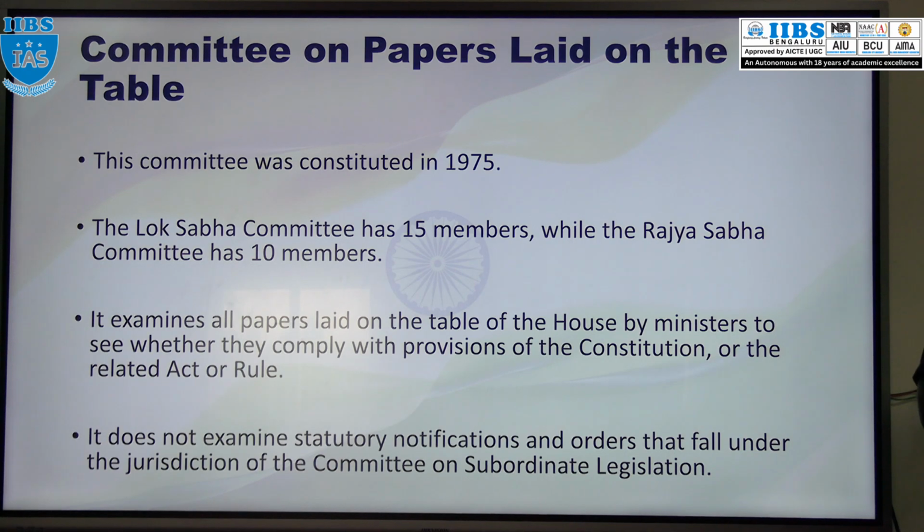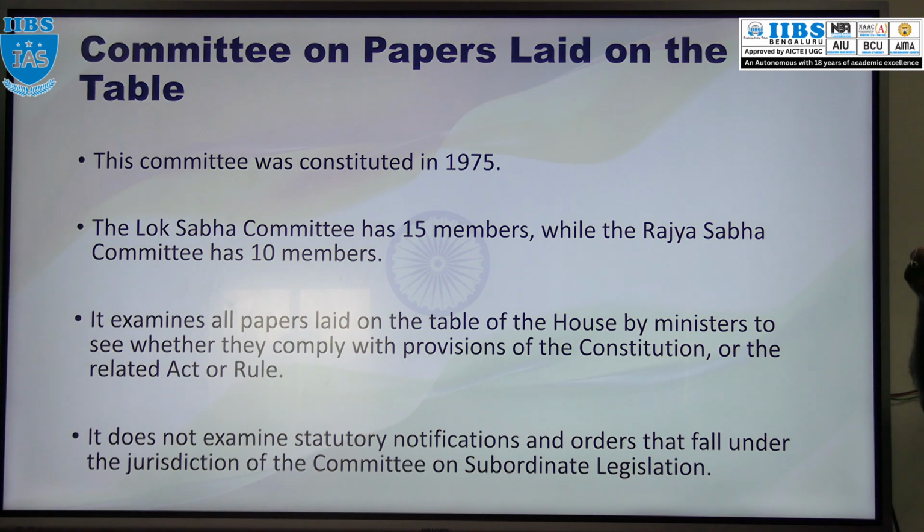Now next, the Committee on Papers Laid on the Table. So what is this committee? This committee was established in the year 1975, and it is present in both houses of Parliament. In Lok Sabha, it has 15 members. In Rajya Sabha, it has 10 members. So what will this committee do? This committee will examine all the papers, which papers? All the papers which are laid on the table by the ministers.